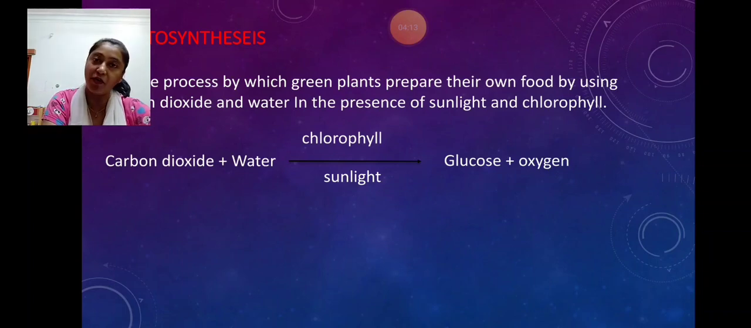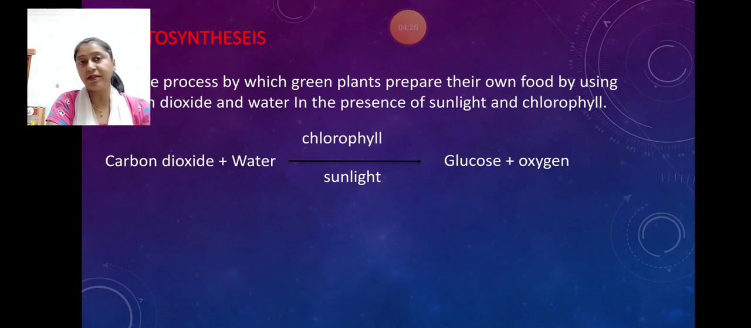And you know very well oxygen is very important for us for respiration. So autotrophic nutrition means the living things which prepare food on their own without depending on anyone. The main example is green plants, and green plants prepare food by the process of photosynthesis.